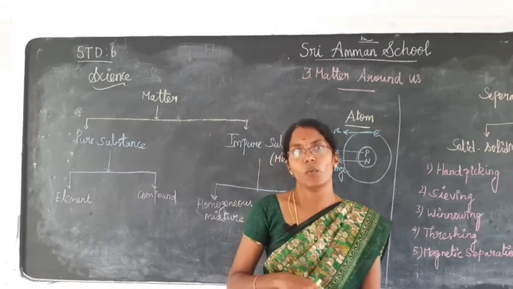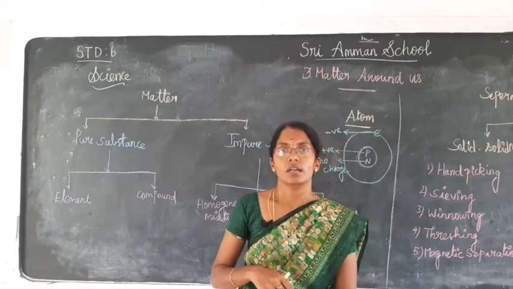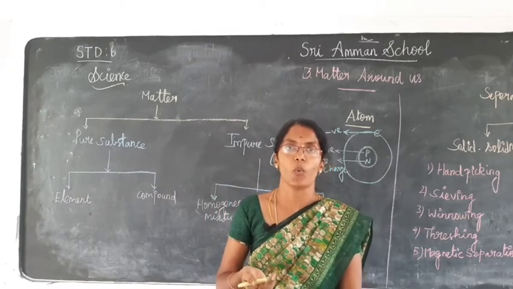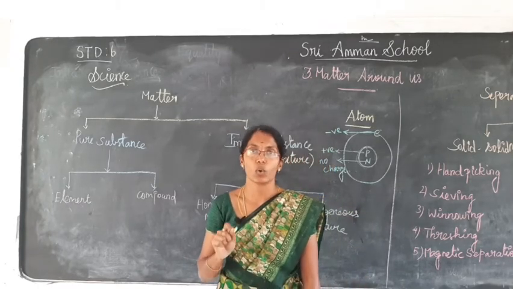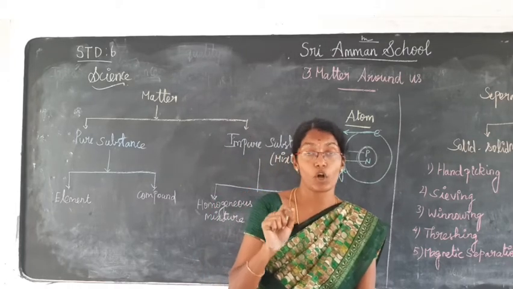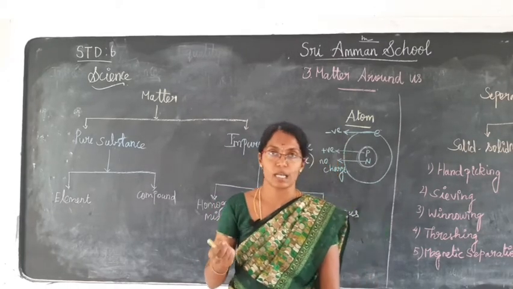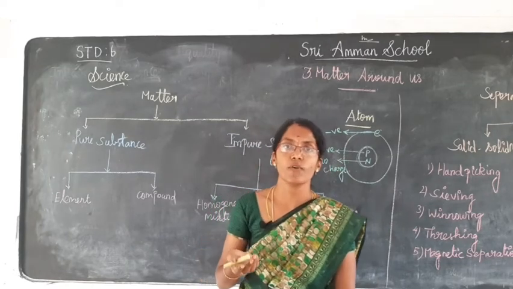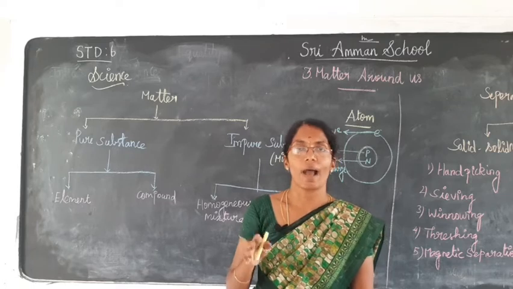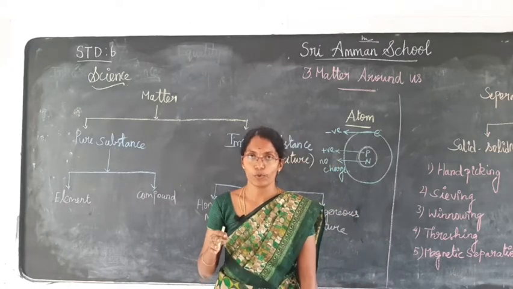I said no. What about you? No, it is in impure form. Why? Here we don't mention the quality. We mention the number of substances present. Milk consists of proteins, fats, minerals and carbohydrates in it. So milk is in impure form.